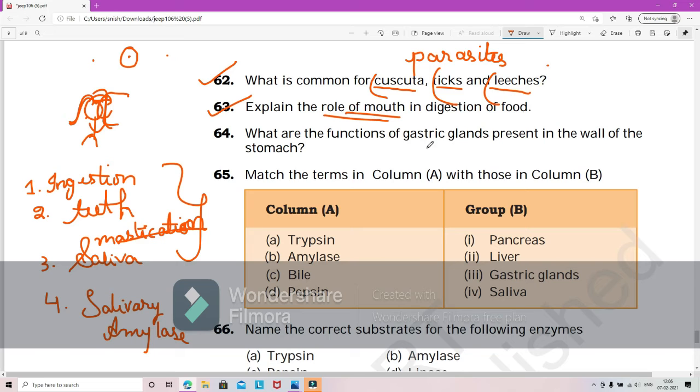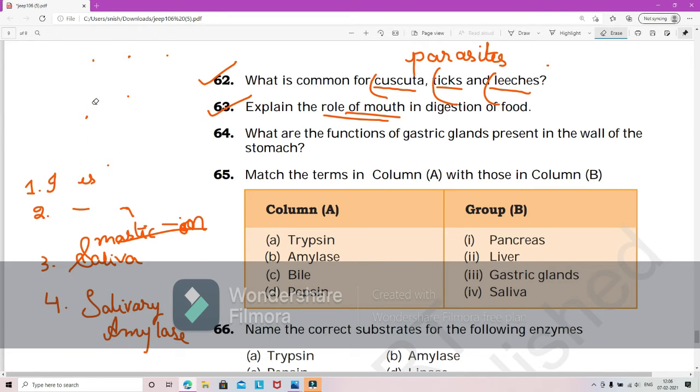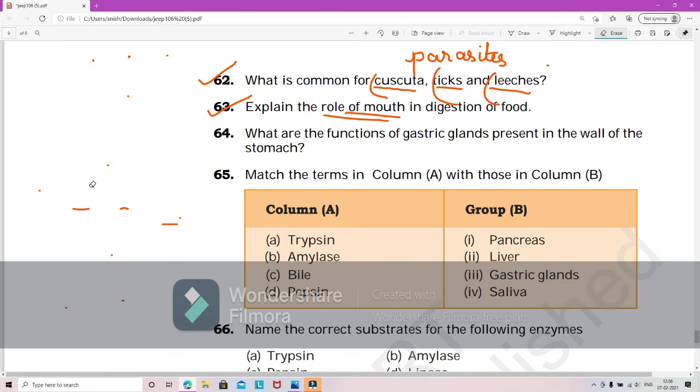What are the functions of gastric glands present in the walls of the stomach? So you can explain all the different enzymes present in the stomach. So the different functions. What are the gastric glands that are present in the stomach? It is pepsin, mucus and HCl. So the individual roles, we have done it a lot of times.